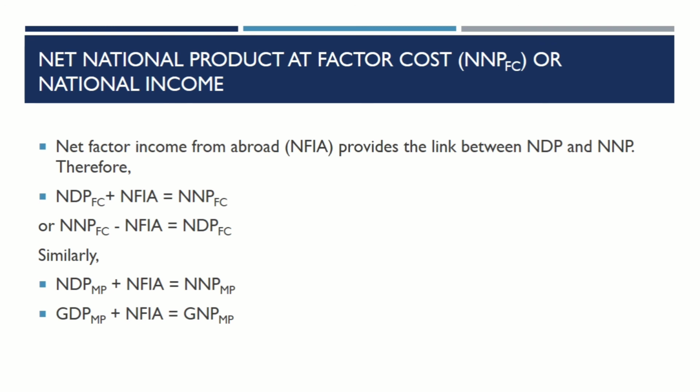Similarly, NDP at market price plus NFIA is equal to NNP at market price. GDP market price plus NFIA is equal to GNP at market price.